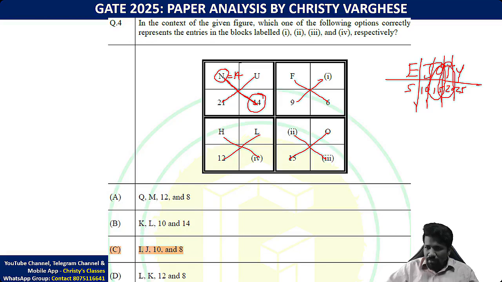T is the 20th letter, so U is the 21st letter. U is the 21st letter. So U is equivalent to 21. L is the 12th letter. F is the 6th letter. So that is the pattern.